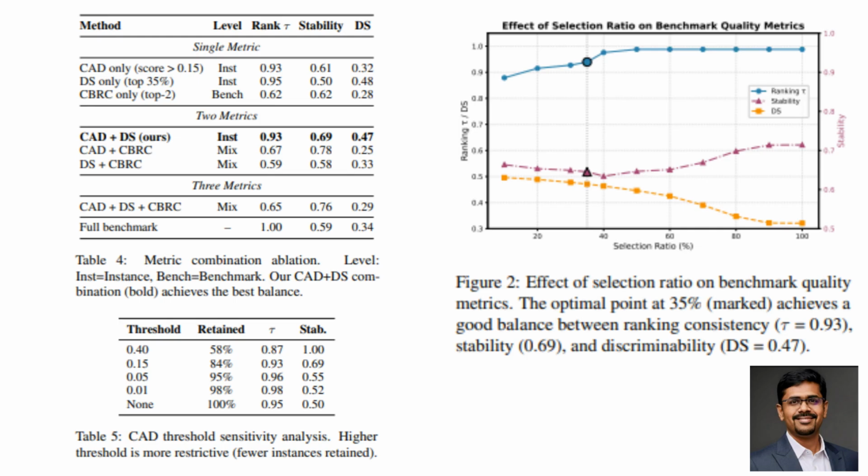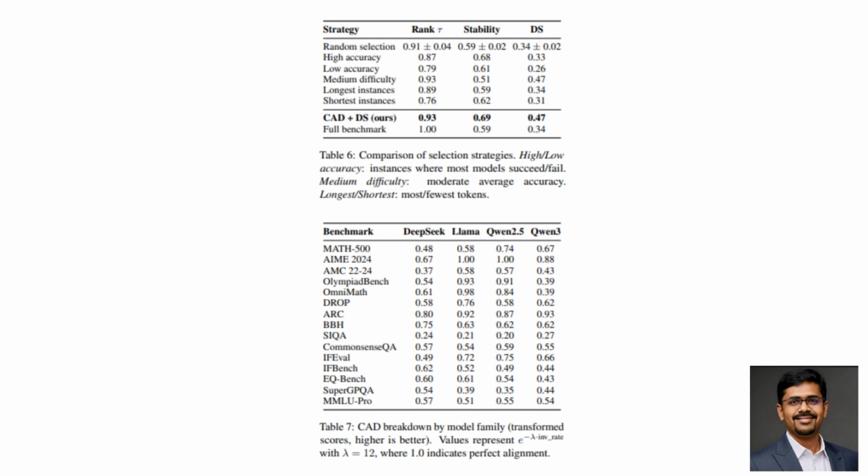The story this paper tells is simple but powerful. If benchmarks guide progress, then broken benchmarks quietly mislead an entire field. And Benchmark² doesn't claim to fix evaluation forever, but it gives us something we desperately need, a mirror. So the next time a new model tops a leaderboard, the real question might not be, is this model better? But is this benchmark worth believing?